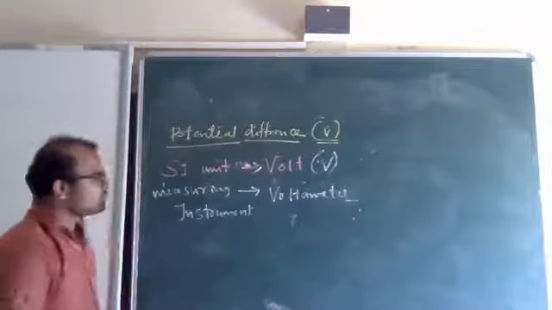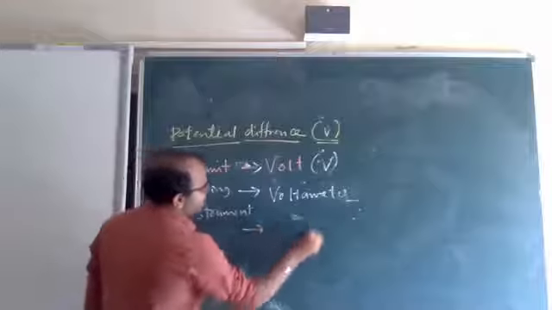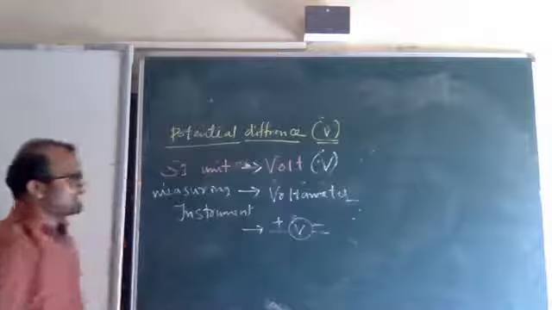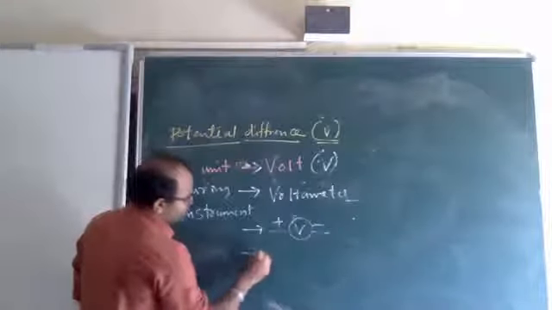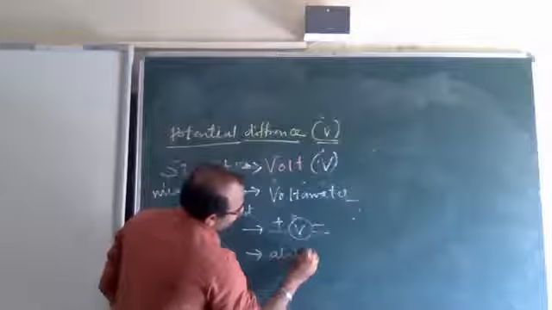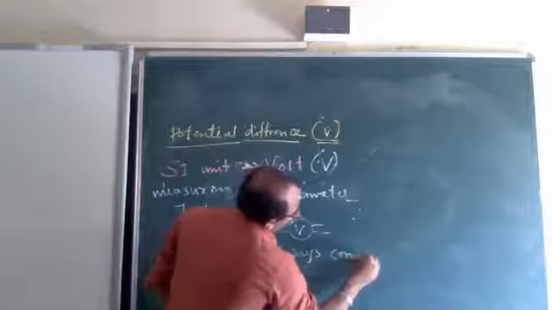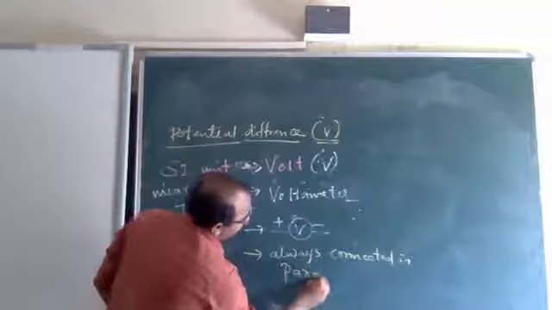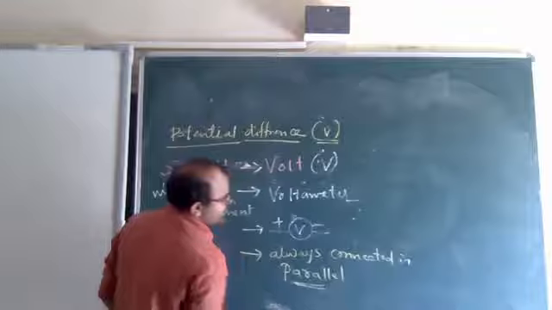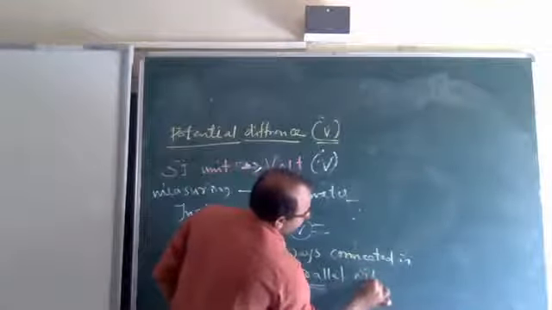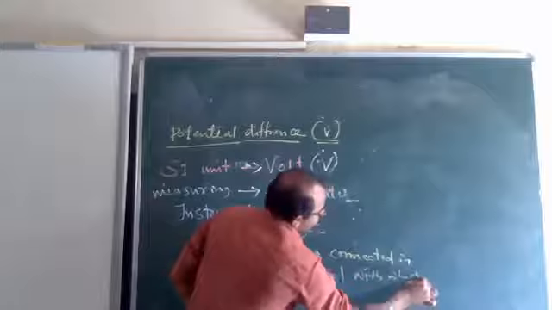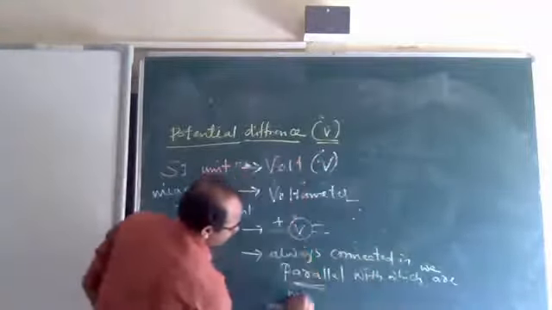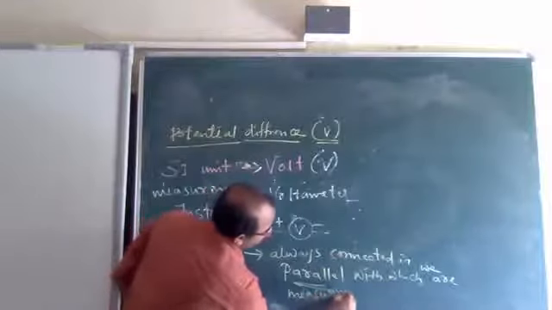Voltmeter. It will be like this: V, plus, minus. Voltmeter is always connected in parallel, with the object across which we are measuring the potential difference or voltage.